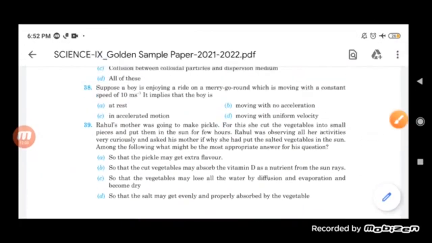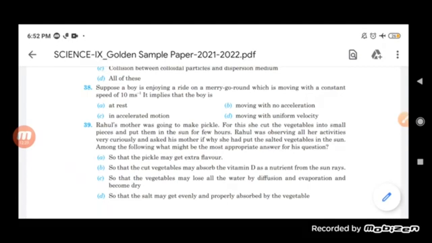Now the question is that Rahul's mother was going to make pickle, and for this she cut the vegetable into small pieces and put them in the sun for a few hours. Rahul was observing all her activities very curiously and asked his mother why she had put the salted vegetables in the sun. Among the following, what might be the most appropriate answer to his question?